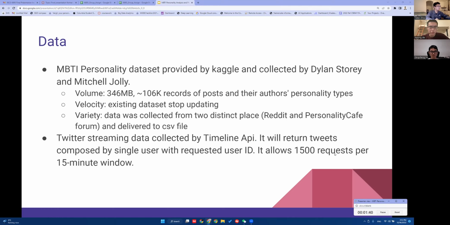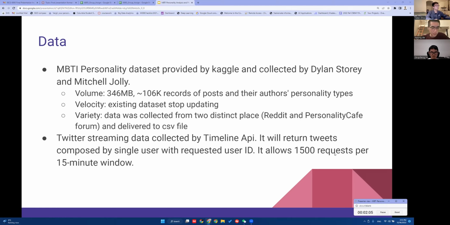Our project involves two types of data. The first one is the MBTI personality dataset. We use it to build our model. It is provided by Kaggle, and it has about 106,000 records of posts and corresponding personality types. Also, the data was collected from two distinct social platforms, Reddit and the Personality Cafe forum.